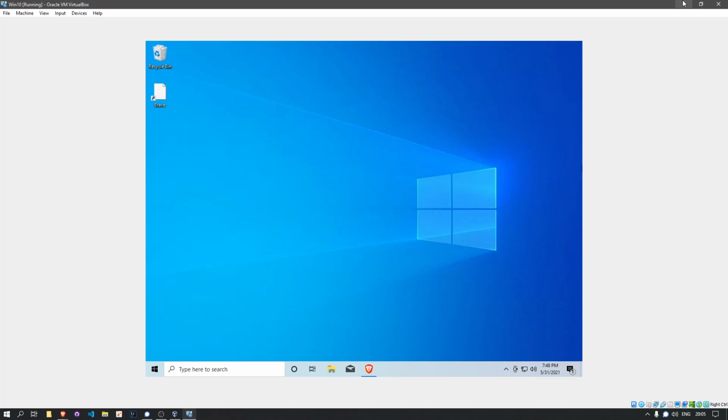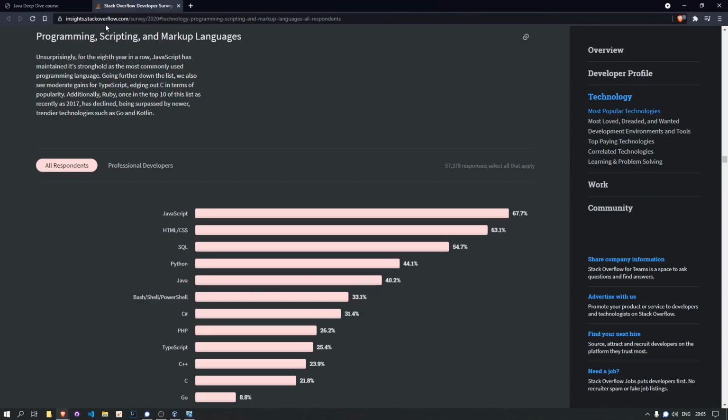And it is, if you look at the Stack Overflow survey, Stack Overflow is basically a website that provides questions and answers for technology problems. So if you run into a bug or something like that, you could ask it here and people can respond to it and vote on which the best responses are and stuff like that. And so every year they also do a programming survey. And this is the results from the year 2020.